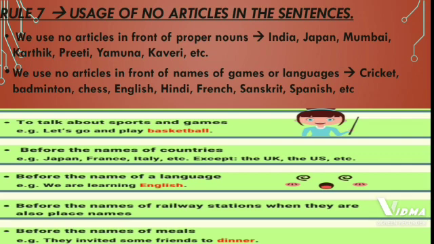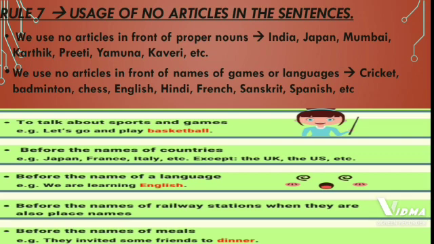So here basketball is a name of a game as well as a sport. So we should not use articles in front of names of games or sports. Next is before the names of countries. Countries are proper nouns, so we should not use articles in front of proper nouns.